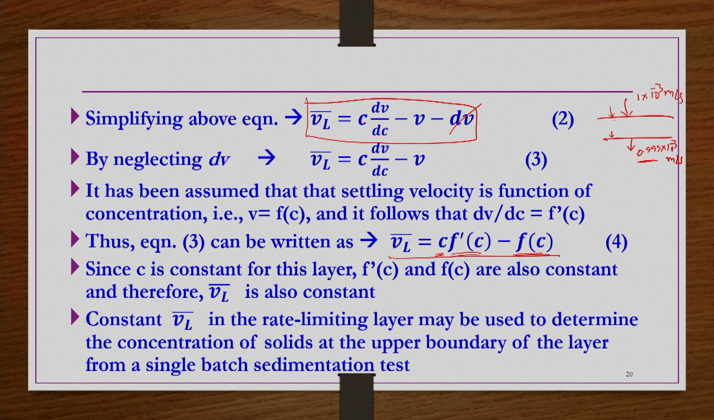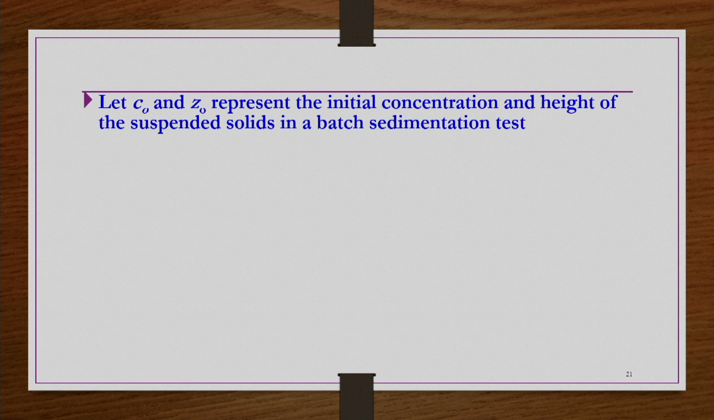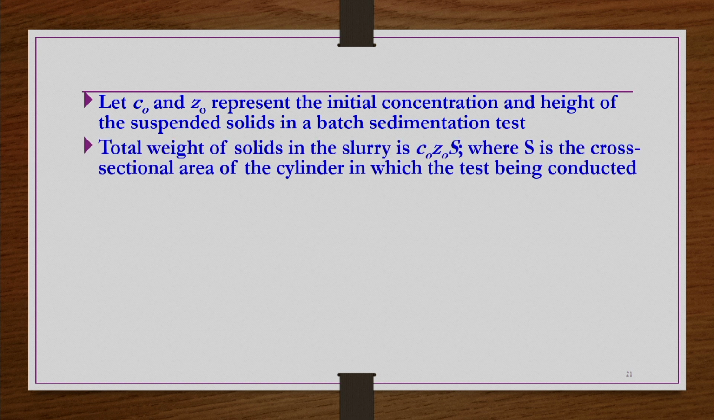Then a constant VL bar in the rate limiting layer may be used to determine the concentration of solids at the upper boundary of the layer from a single batch test. How to do that? That we will do now. Let C naught and Z naught represent the initial concentration and height of the suspended solids in a batch sedimentation test. The total weight of solids in the slurry would be C naught Z naught multiplied by S, where S is the cross sectional area of the cylinder in which the test is being done.